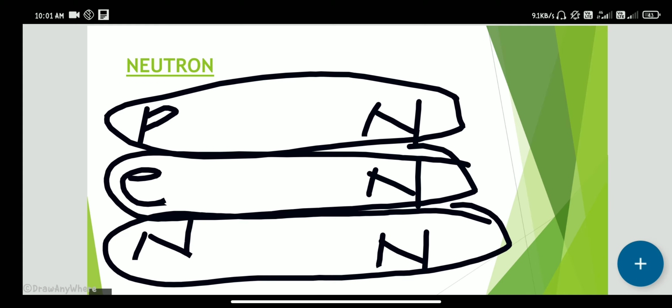Then our scientists concluded that when we place a neutron close to a proton, electron, or neutron, nothing happens. These things are neither attracting nor repelling. So they concluded that the neutron has a neutral charge, or zero charge. So our neutron is electrically neutral.